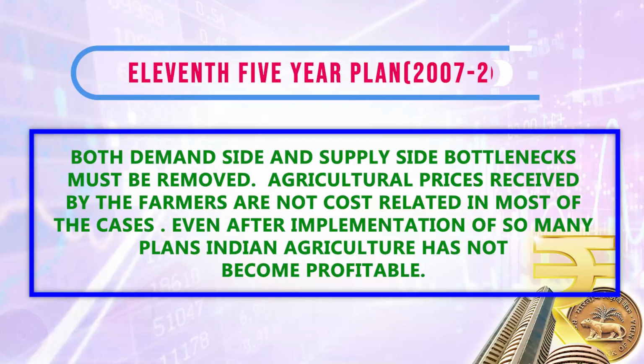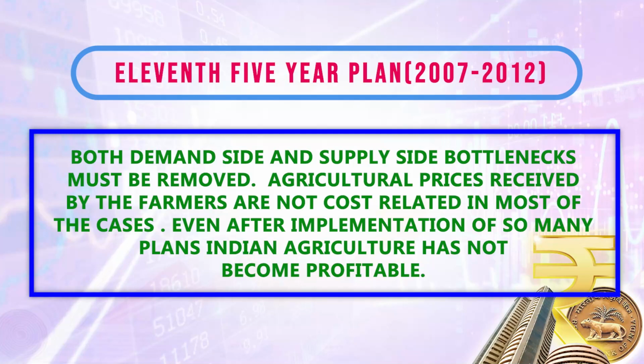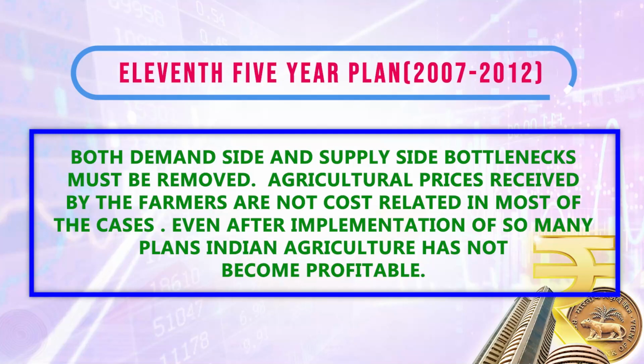Not only that, during this period, the system of easy credit facility to farmers was also introduced. Land reform policy, which was a very old policy, was also reviewed and tried to be applied in a new way. Not only that, some state-specific agricultural production was initiated. And better seed production was also operated during this particular plan period. Not only that, for agricultural marketing, modern marketing facilities were planned at that particular time period.